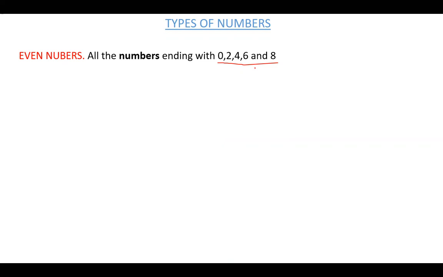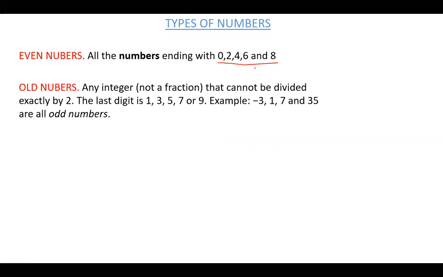So we move on to odd numbers. Odd numbers are any integer, not a fraction. Note this in brackets: any integer, not a fraction, that cannot be divided exactly by 2. So in other words, odd numbers are just the opposite of even numbers.